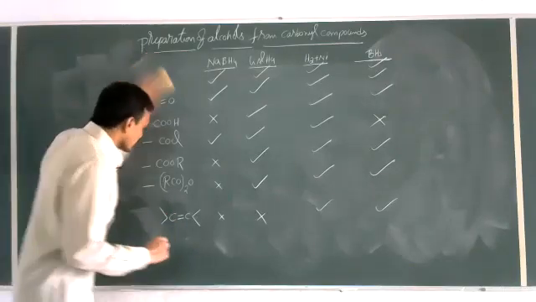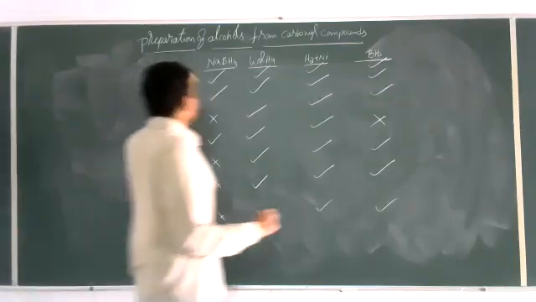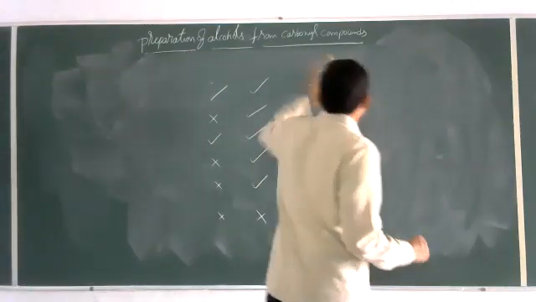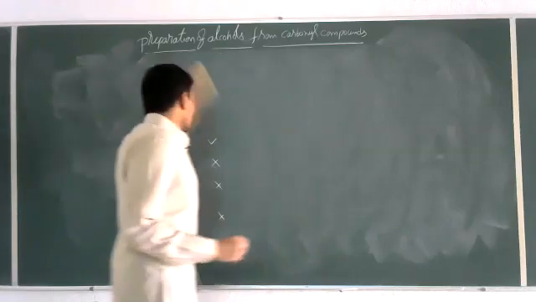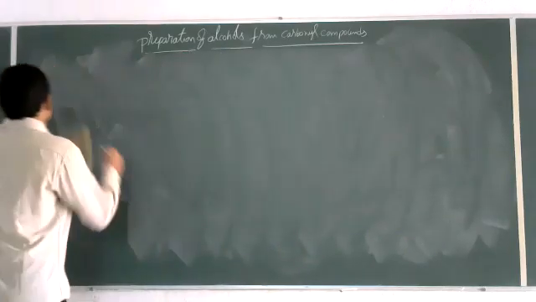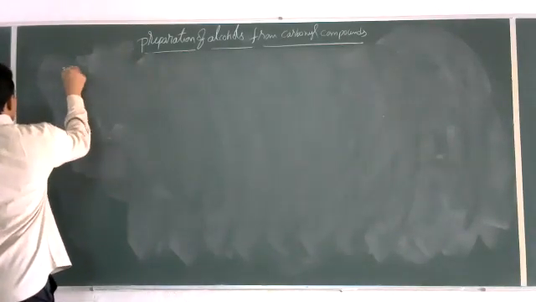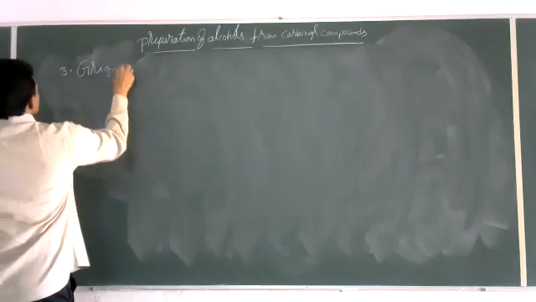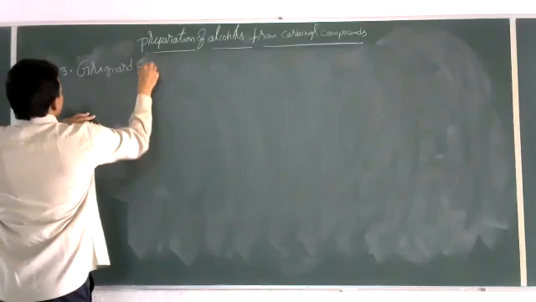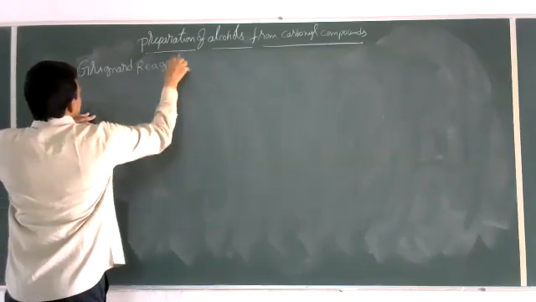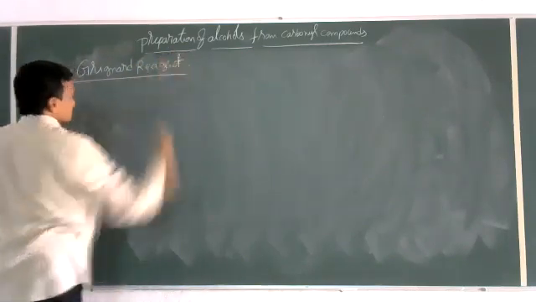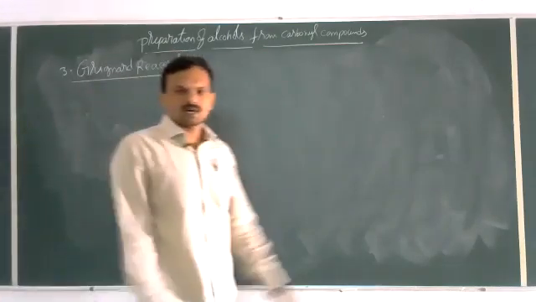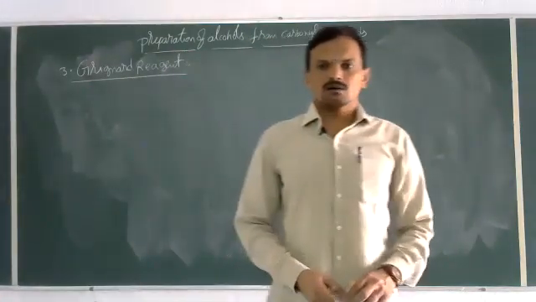Now I'll go for a third preparation method. Let us see now. The third preparation method is from a Grignard reagent, what we discussed in haloalkanes. So preparation of alcohols from Grignard reagent.